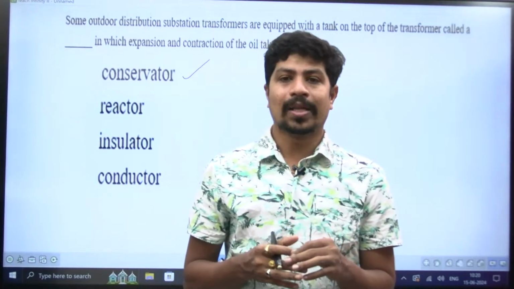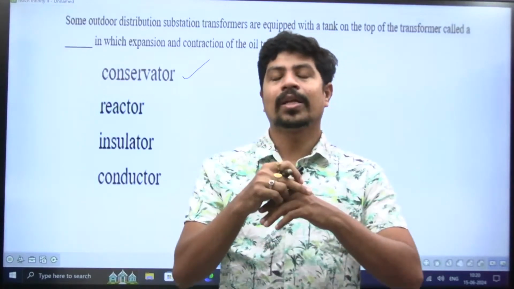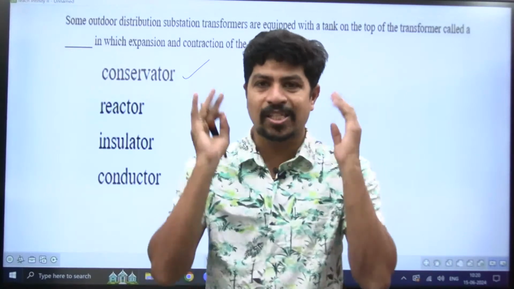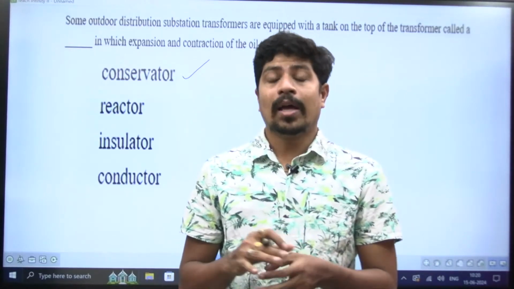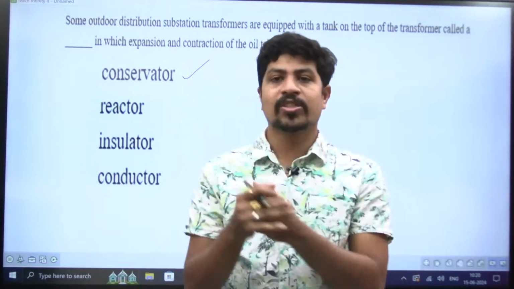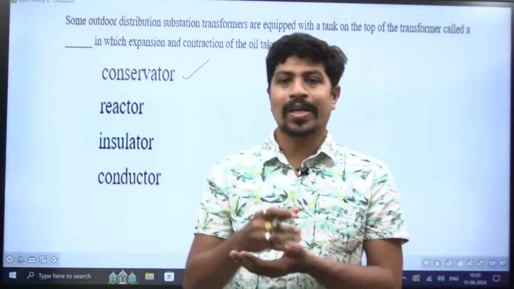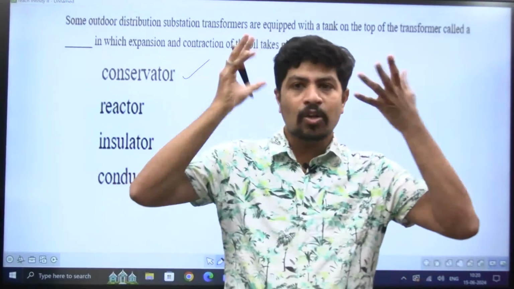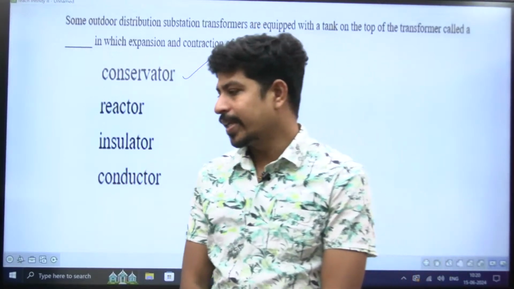The question will be given like this: if the copper material used in the transformer core is some x kg, and the volume is this much. Now, if I reduce the volume to exactly half, then the rating of the transformer is reduced by how much? So this kind of innovative question will be asked in the GATE examination.